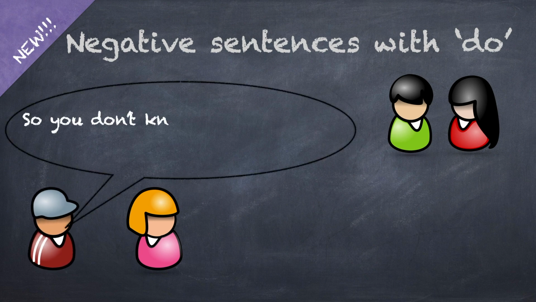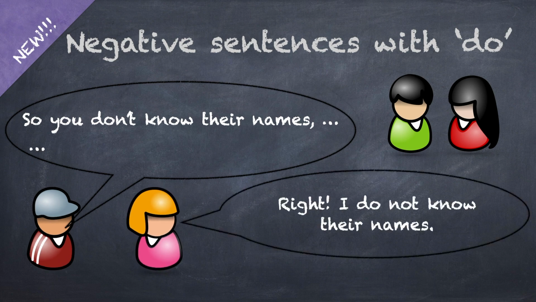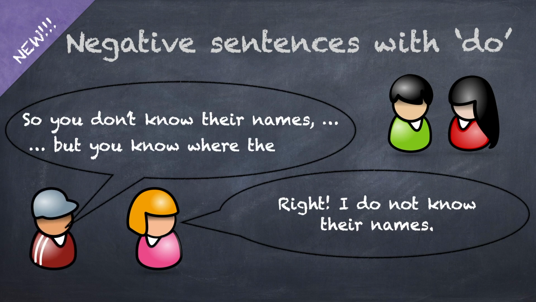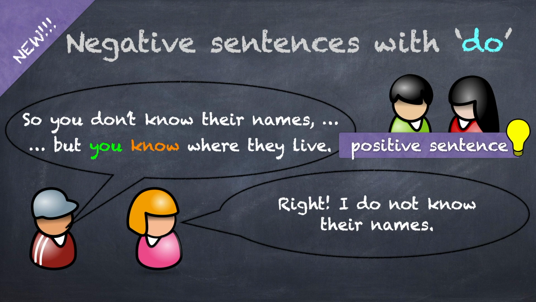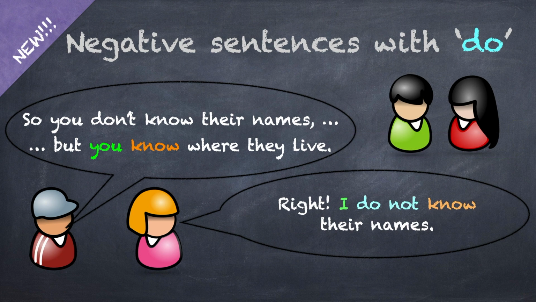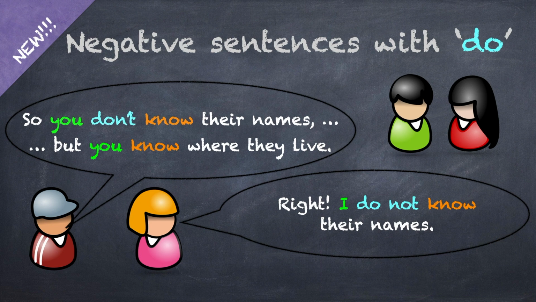So you don't know their names? Right, I do not know their names. But you know where they live. You know is the positive sentence. Laura uses a negative sentence. Have a look. What is between the subject I and the verb know?